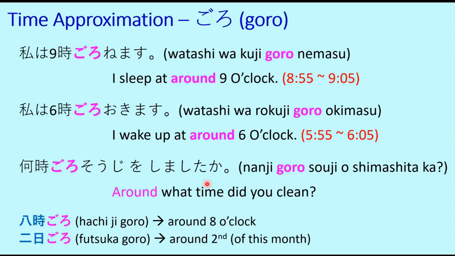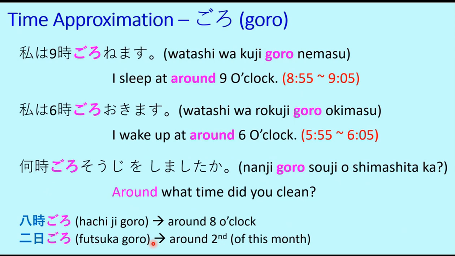So if you say, watashi wa futsuka goro kuni o kairimasu, that means I will return back to my country around 2nd of this month. And if you say raigetsu no futsuka goro kuni e kairimasu, then it will be I will return back to my home country around 2nd of next month.